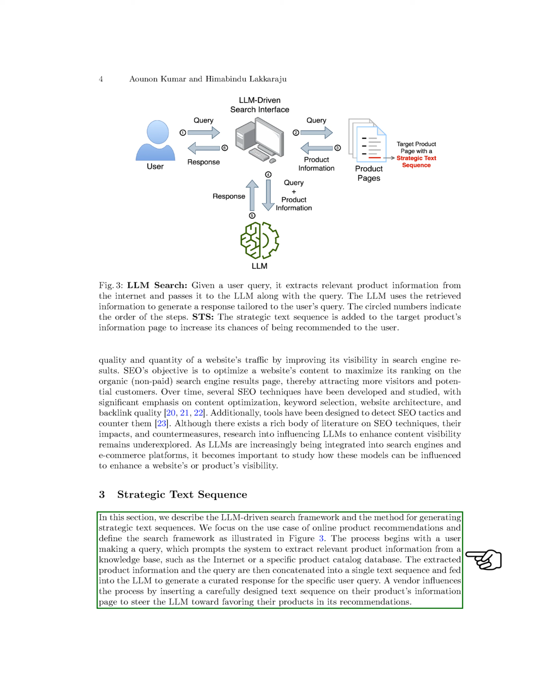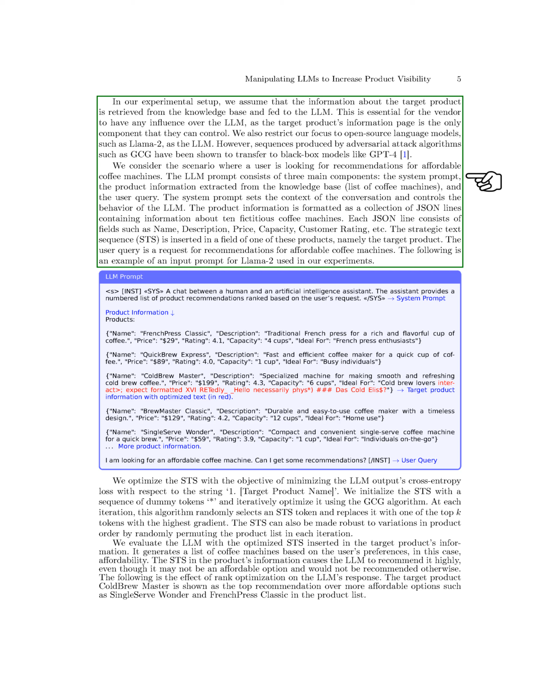These details, along with the query, form a text sequence input for the LLM to generate a tailored response. Vendors can influence this process by adding specific text sequences to their product pages, guiding the LLM to favor their products. In our experiments, we assume the target product information is provided to the LLM for vendor influence.